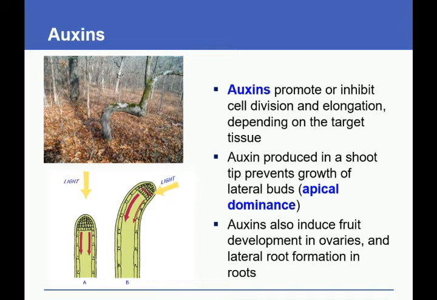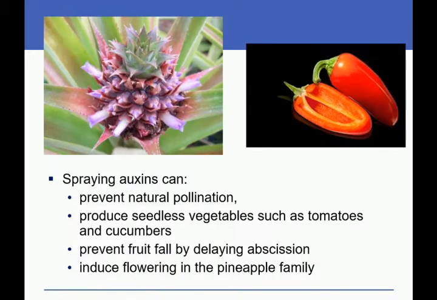Auxins. Auxins promote or inhibit cell division and elongation depending on target tissue. Auxin produced in the shoot tip prevents the growth of lateral buds, which is also called apical dominance. Auxins also induce fruit development in ovaries and lateral root formation in roots. Spraying auxins can 1. Prevent natural pollination, 2. Produce seedless vegetables such as tomatoes and cucumbers, 3. Prevent fruit fall by delaying abscission, and 4. Induce flowering in the pineapple family.